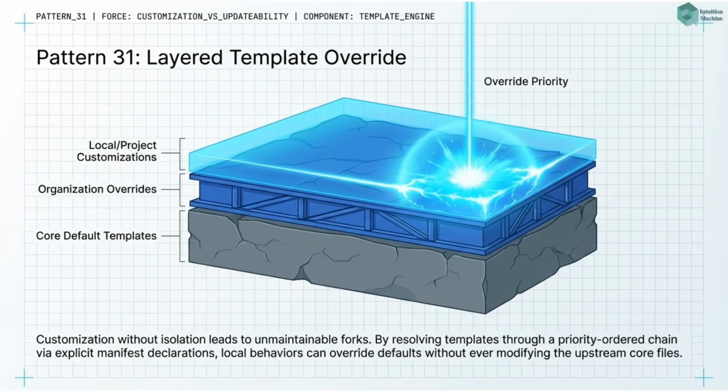Pattern 31. Layered template override. Templates resolve through a priority ordered chain. Custom templates override defaults without modifying them. Upstream updates reach uncustomized templates automatically.